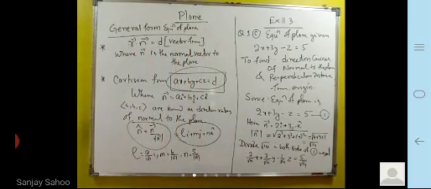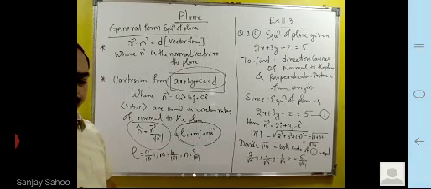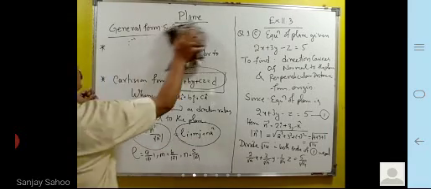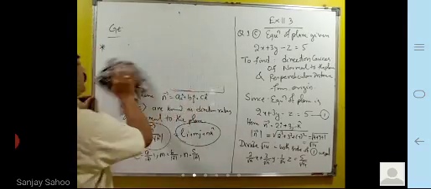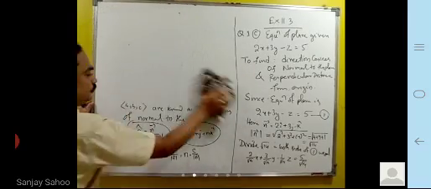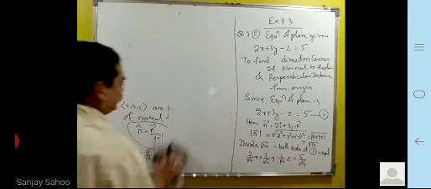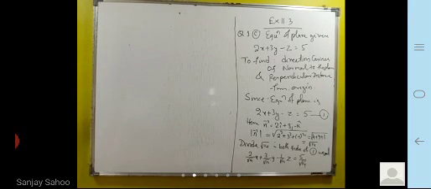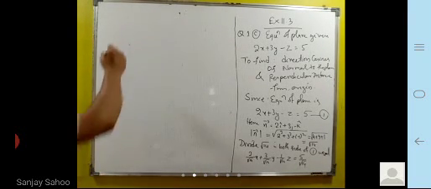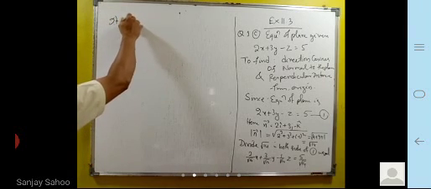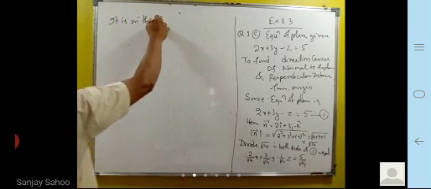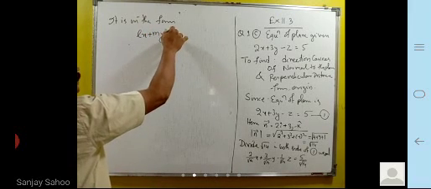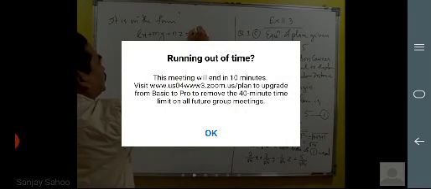Now you have it in the form lx plus my plus nz is equal to p.